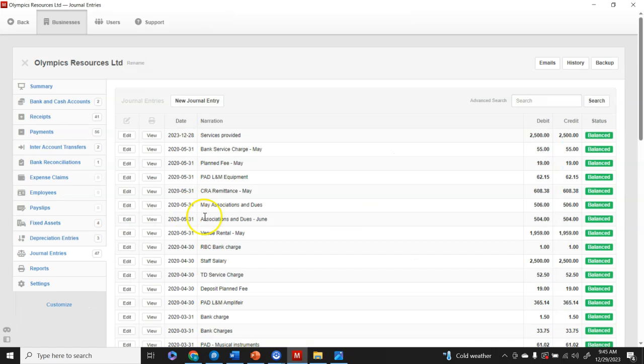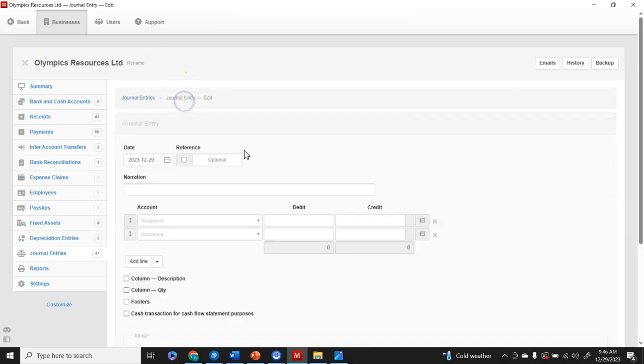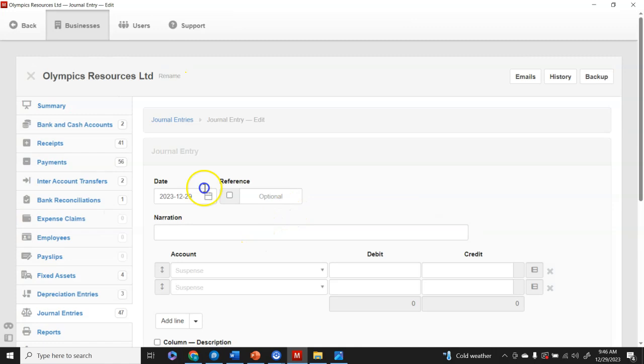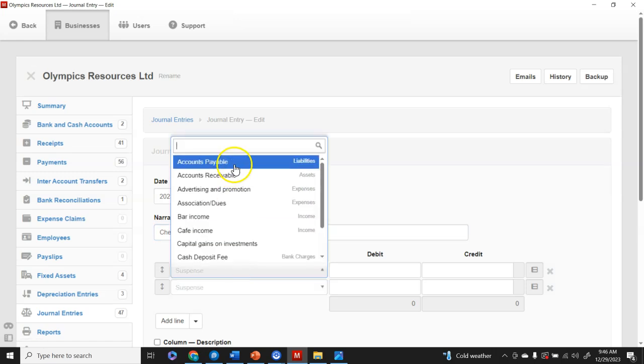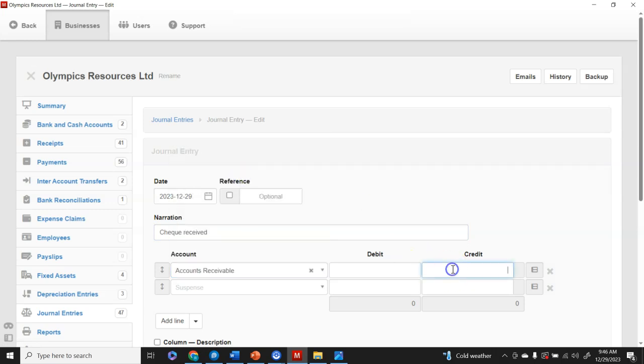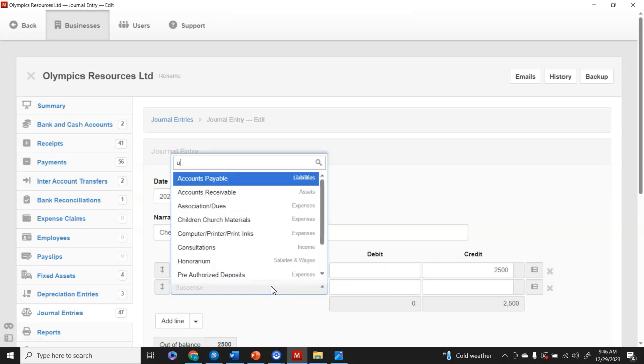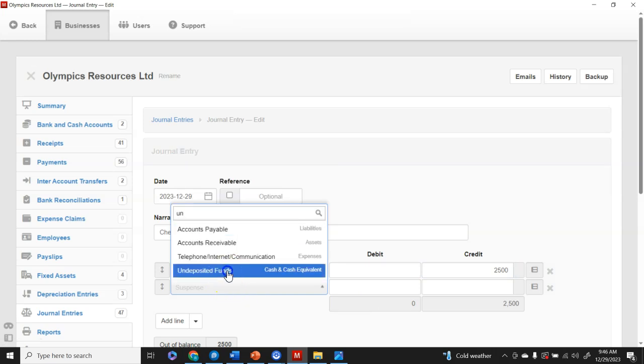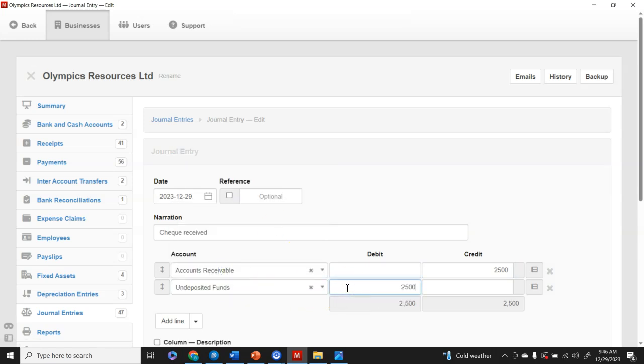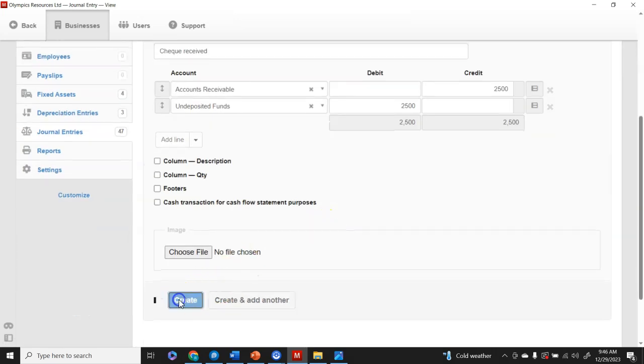We're going to click on journal entry, new journal entry, and here I'm just going to put the narration as check received. I'm going to credit my accounts receivable. Assuming we received a check of $2,500, I'm going to credit that account, and then I'm going to debit my undeposited funds account for $2,500. Okay, and then I'm going to create the journal entry.